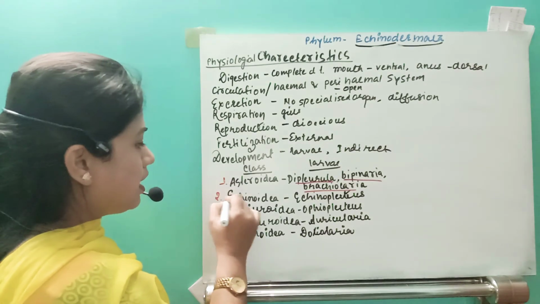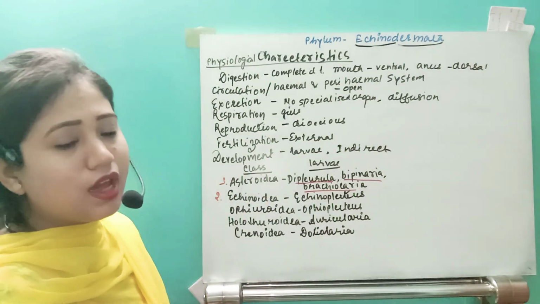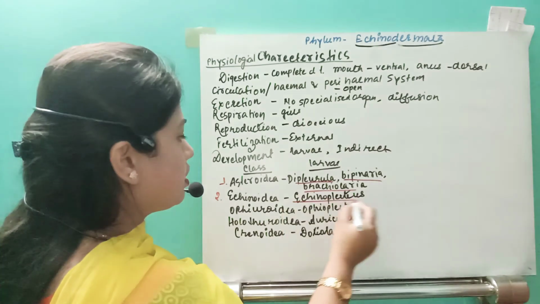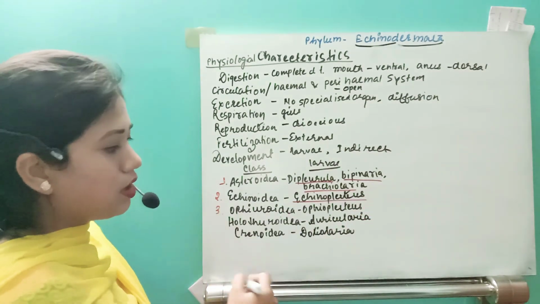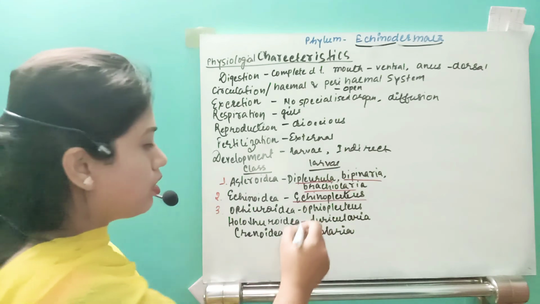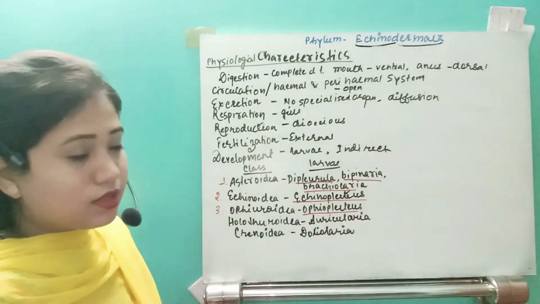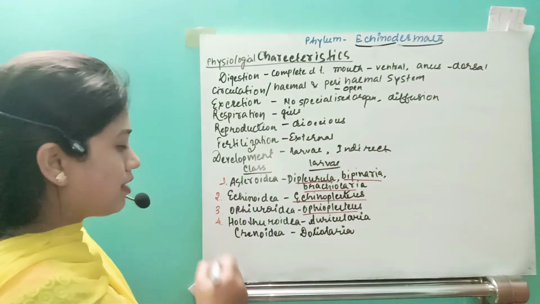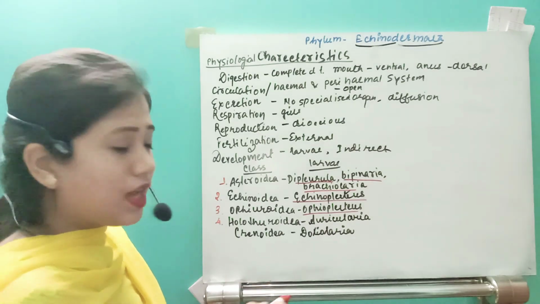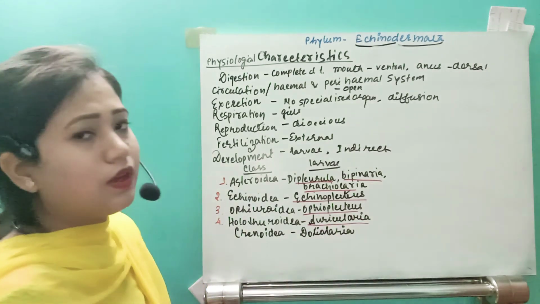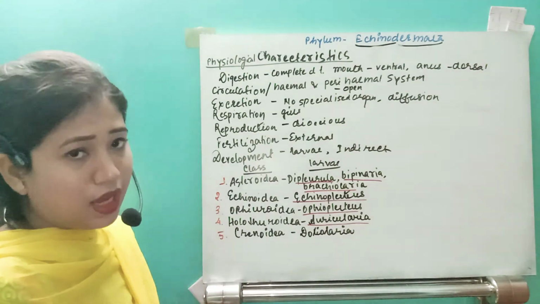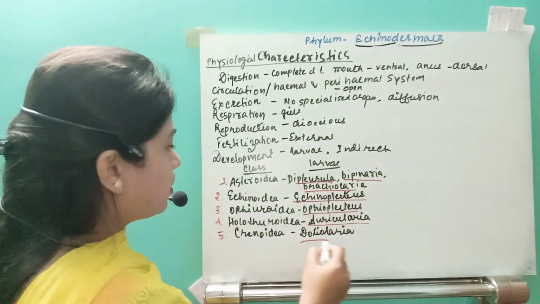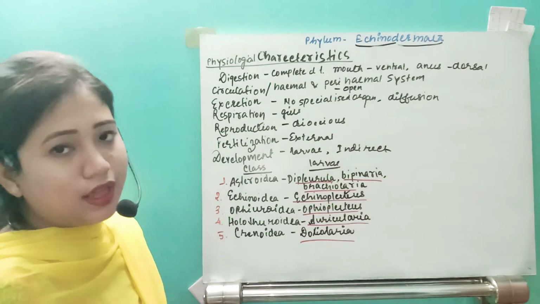Second class is Echinoidea, which has the larva Echinopluteus. It is easy to remember. Third one is Ophiuroidea, also easy to remember. The larva is Ophiopluteus. The fourth class is Holothuroidea, which has the larva Auricularia. And the fifth class is Crinoidea, which has the larva Doliolaria.